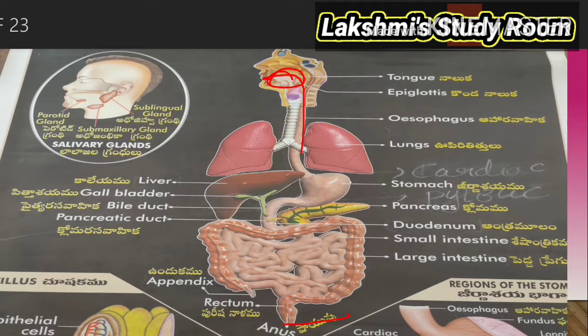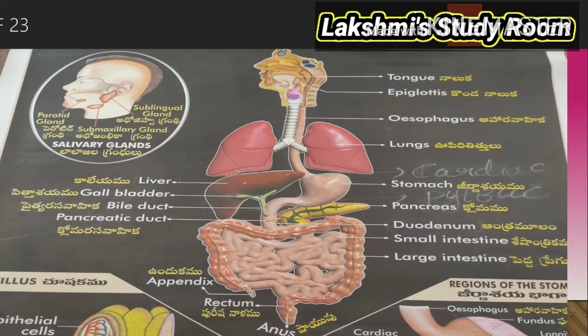From the mouth, food enters into the pharynx. The pharynx enters into the esophagus. The esophagus connects to the stomach. Then the stomach is connected to the duodenum, and after the duodenum it forms the small intestine. It has so many folds. Later it enters into the large intestine. After the large intestine come the rectum and the anus. So these are the parts present in the alimentary canal.